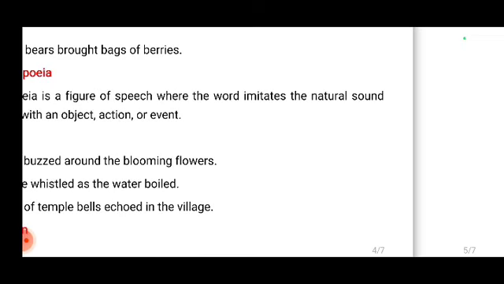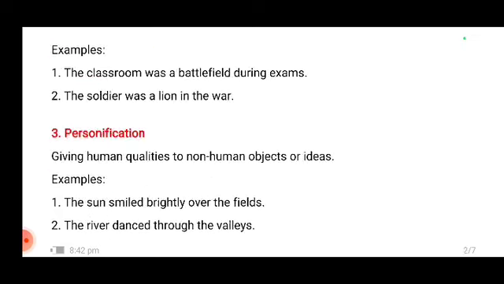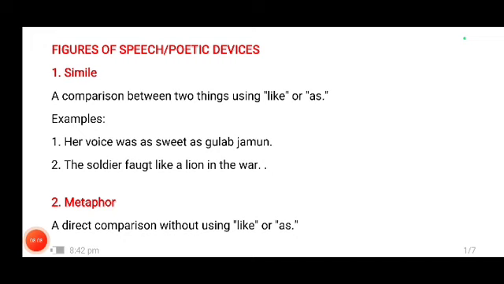Okay, so these are 10 important figures of speech or poetic devices. I am sure that you will find these helpful.